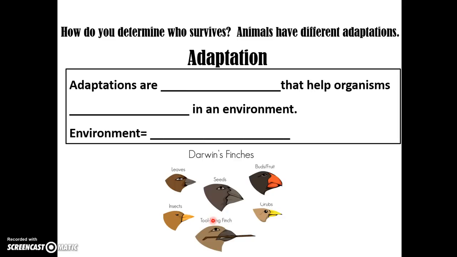Well, animals have different adaptations. So if you use that word before, you can say, what's an adaptation? Adaptations are traits that help organisms survive in an environment. What I mean by that is that a trait, we all know that traits are determined by our DNA, right? And those are our characteristics. So adaptations are characteristics that help organisms survive. It can only be an adaptation if it's helping the organism, right? If it's hurting the organism, then it's not an adaptation, right? That's not a good thing. Adaptations are good, okay? So we're going to talk about that in a second.